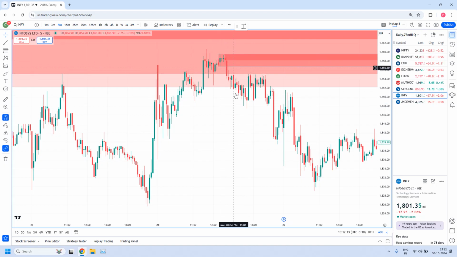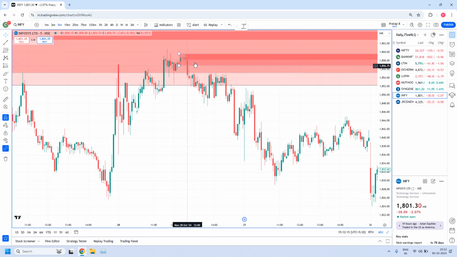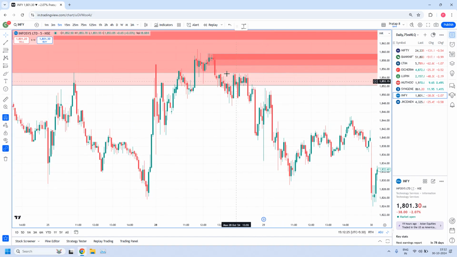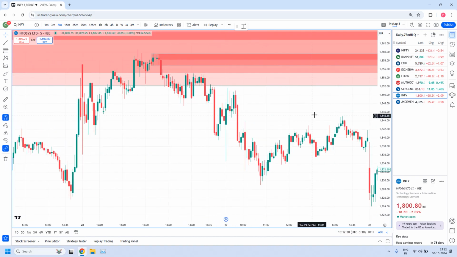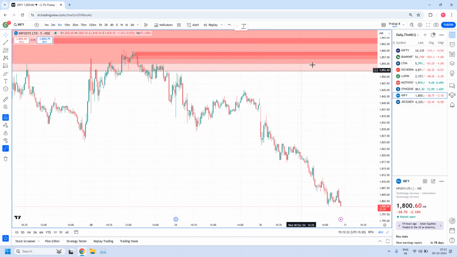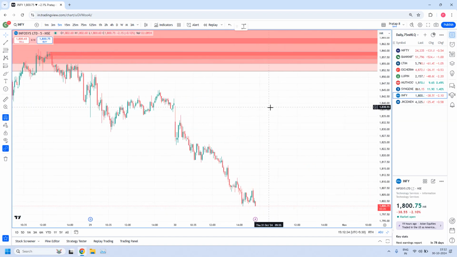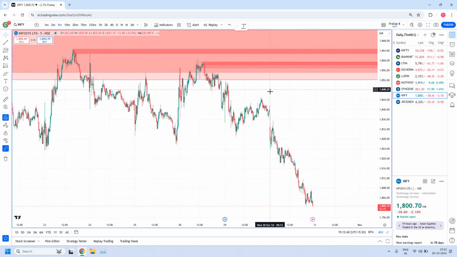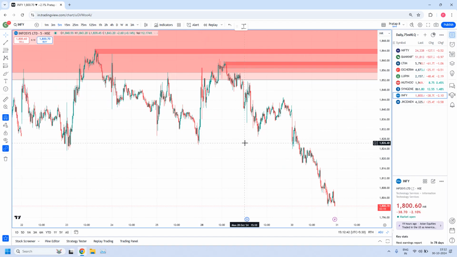Day before yesterday it was a live zone, but the zone was slightly above the current price, because today we have redrawn these zones with the adjusted price. We were expecting a trade when prices entered, but unfortunately today the prices kept going down and never got a chance to get into this zone. That's why in INFY we didn't get a trade.